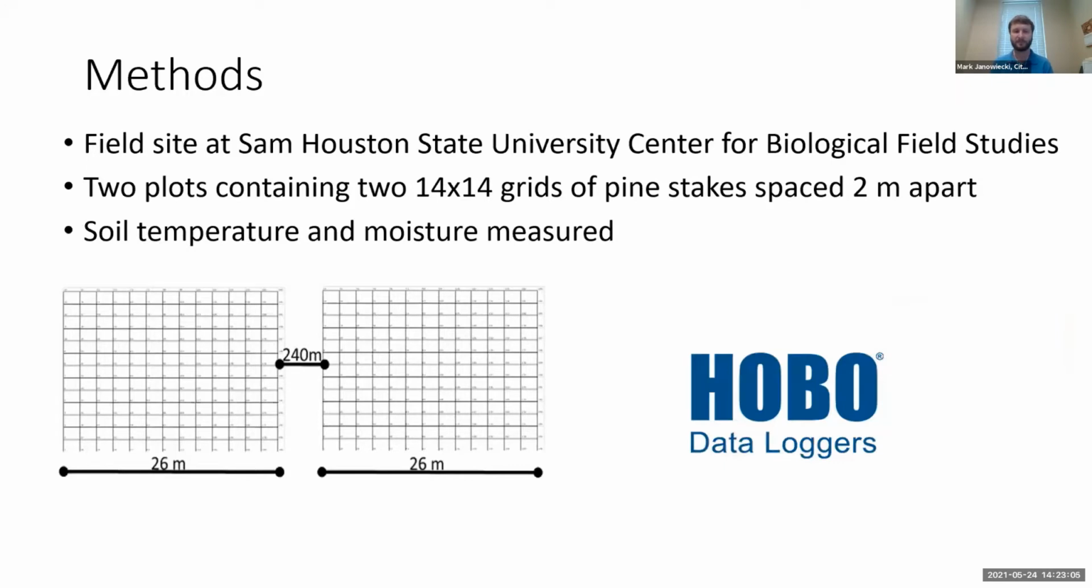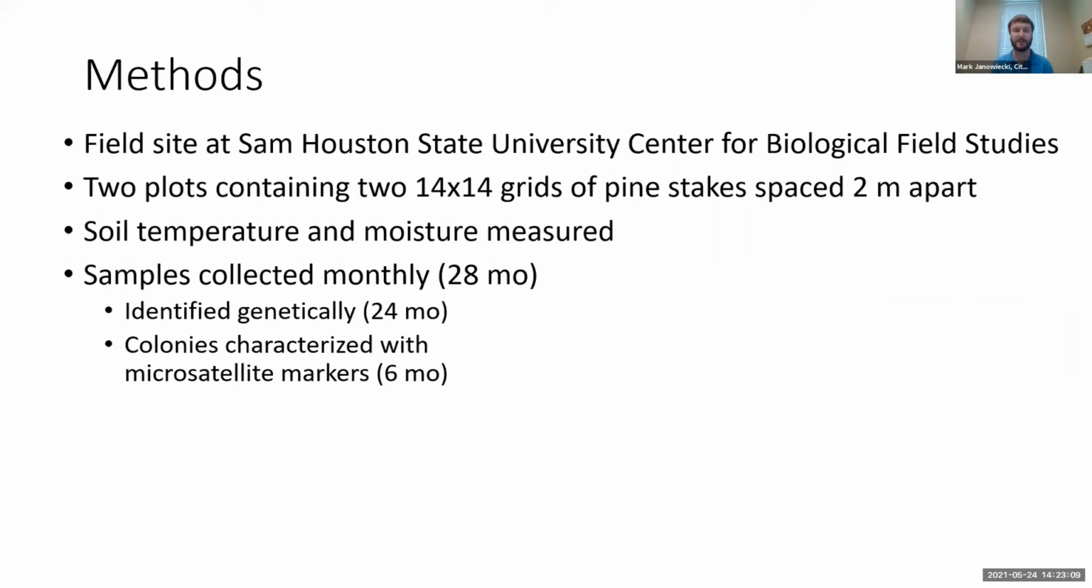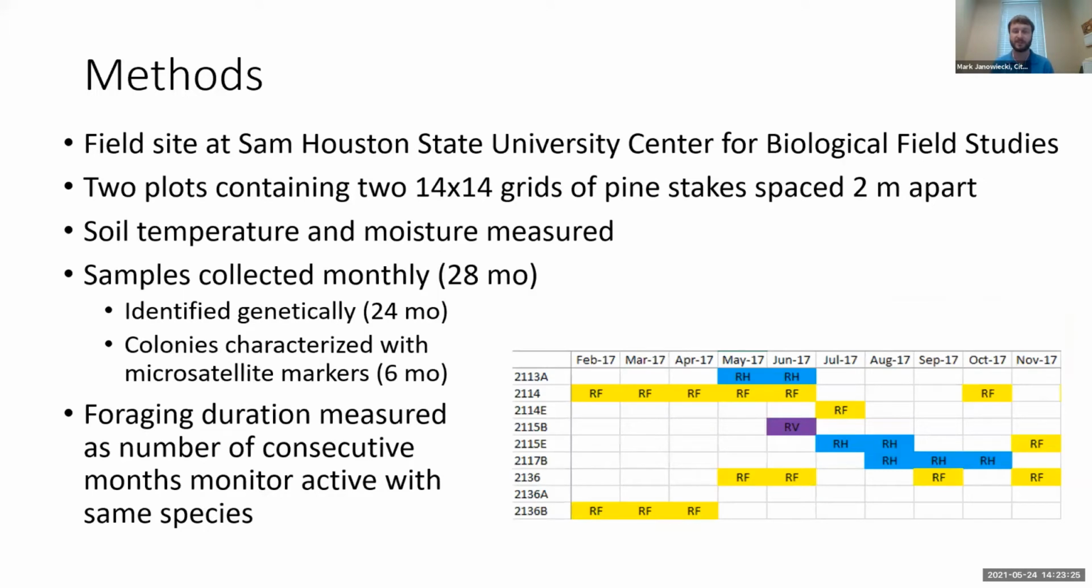I measured the soil temperature and soil moisture every 2 minutes using HOBO data loggers and collected samples for the duration of the study, which ran for 28 months. For the first 2 years, I identified the termites genetically to species, and I characterized the foraging areas of the different colonies for just the first 6 months due to sample size constraints. I also looked at the foraging duration.